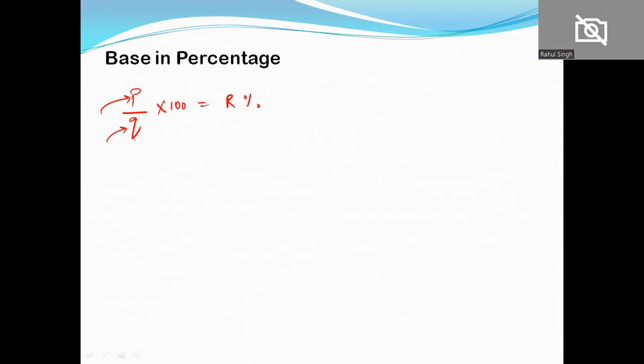तो न्यूमरेटर में हम कौन सी वैल्यू रखते हैं और Q में हम कौन सी वैल्यू रखते हैं, we have to understand this thing, right? What value we substitute in P. So what things are you comparing?